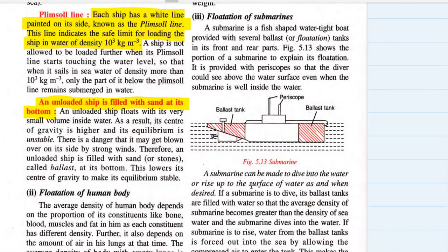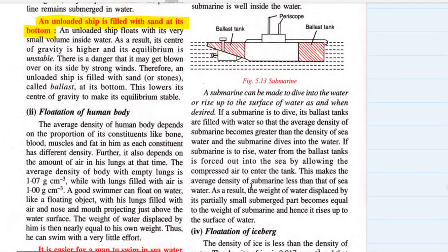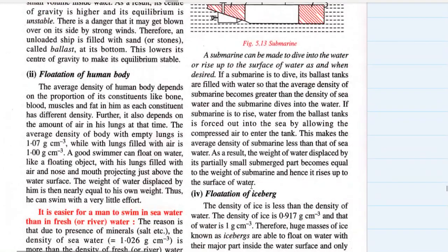Now suppose a submarine wants to come up. What will happen is the pumps in the ballast tanks force the water out, and the ballast tanks are emptied and again filled with air. So the average density of the ballast tanks and the whole submarine decreases, and it comes up to the surface or whichever height it wants to come up to, right? So this is how a submarine works.